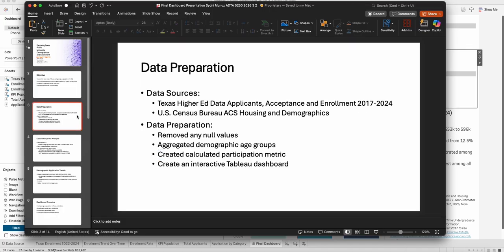So this data analysis is going to integrate two data sets. The first one comes from the Texas Higher Education Database, which has applicants, acceptance, and enrollment information between 2017 and 2024. And the other data set is from the U.S. Census Bureau, which provides housing and demographics for Texas in 2024.